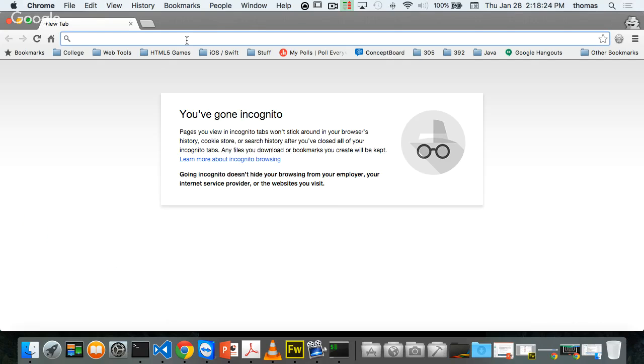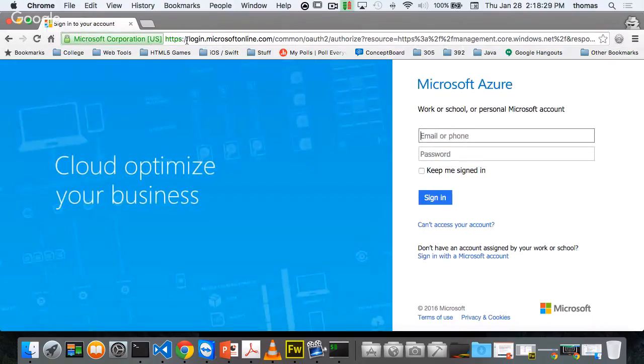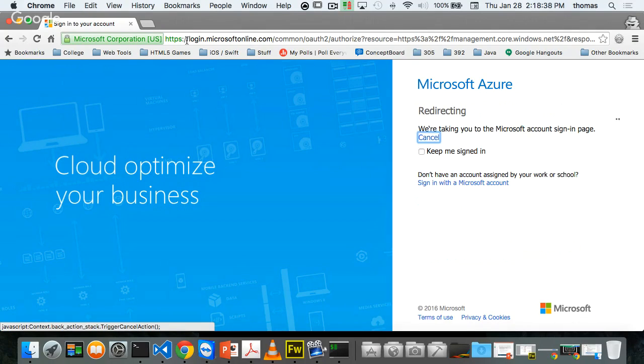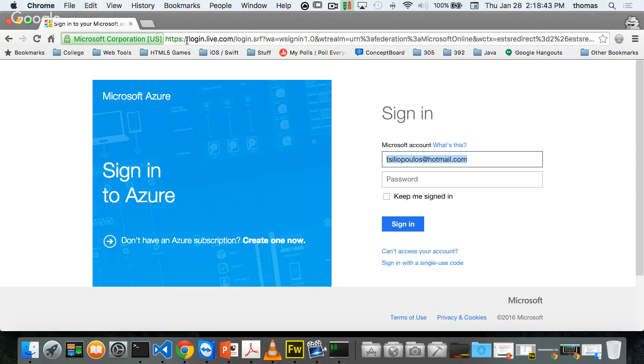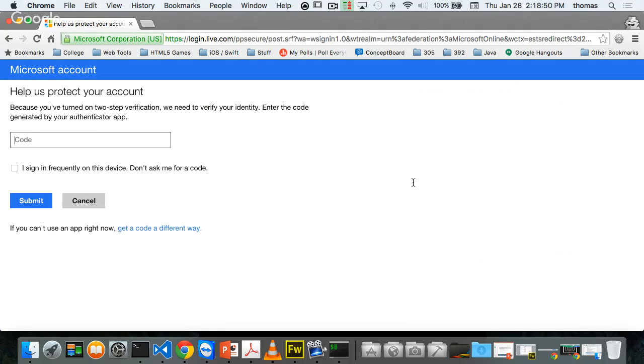In your new incognito window, put in portal.azure.com, which will ask you to sign in, and it won't know your email address or anything like that. So sign in, and then your password. Wait for it, because it's trying to figure out what your server is. Mine's Hotmail. And then I'm going to put in my password, and it's going to ask me to log in with two-step authentication, which I have enabled, which I highly recommend for anybody who uses any kind of Hotmail, Gmail, any of that stuff.